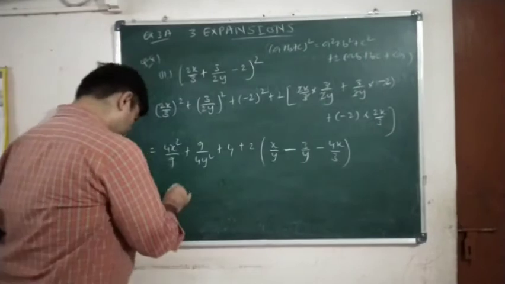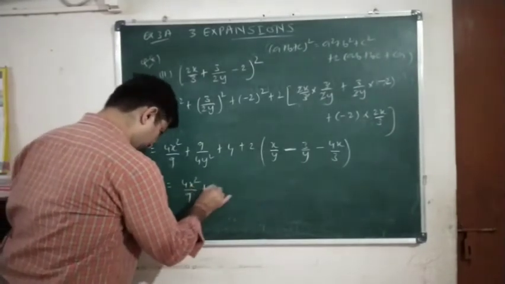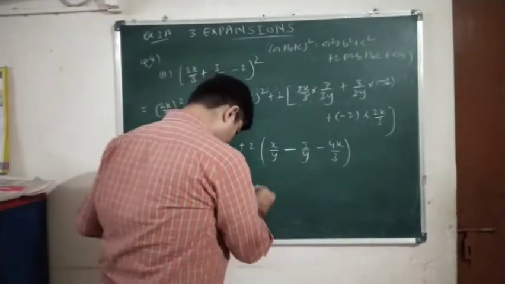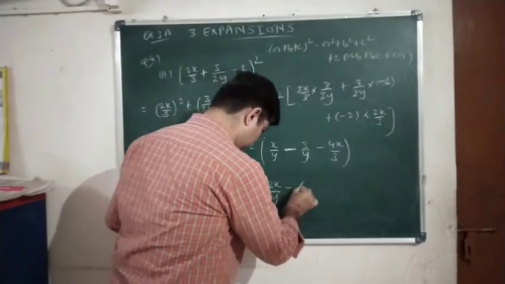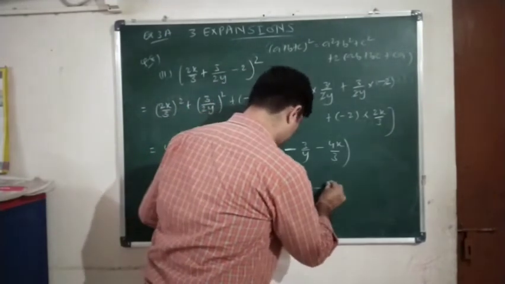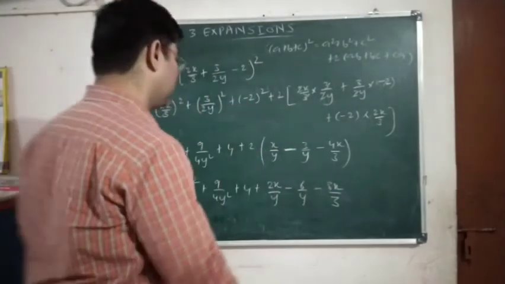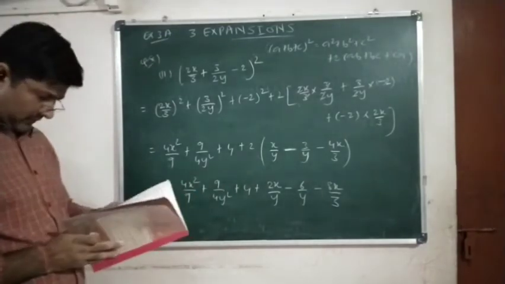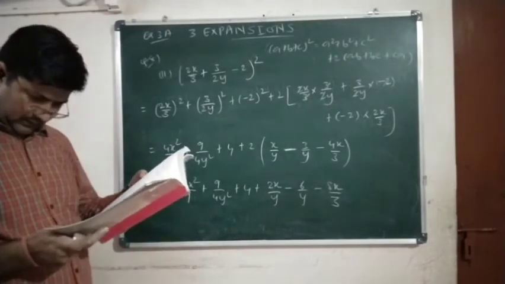Now let us multiply by 2. So 4x square upon 9 plus 9 upon 4y square plus 4 plus 2x upon y minus 6 upon y minus 8x upon 3. Clear? So this is the answer to the second question of question number 8.